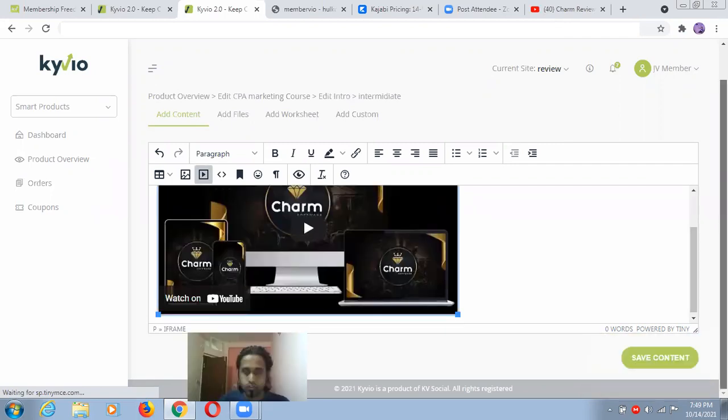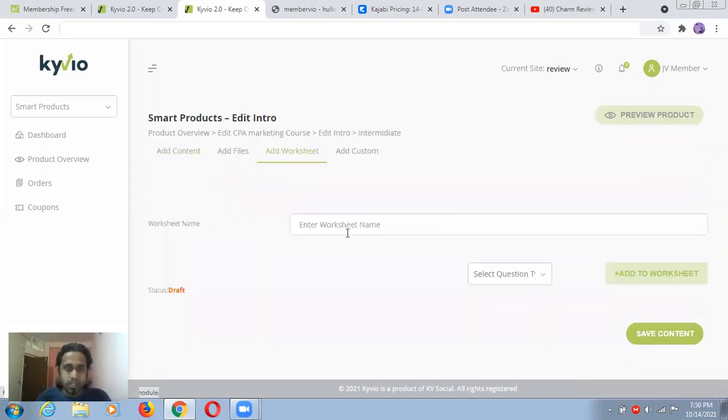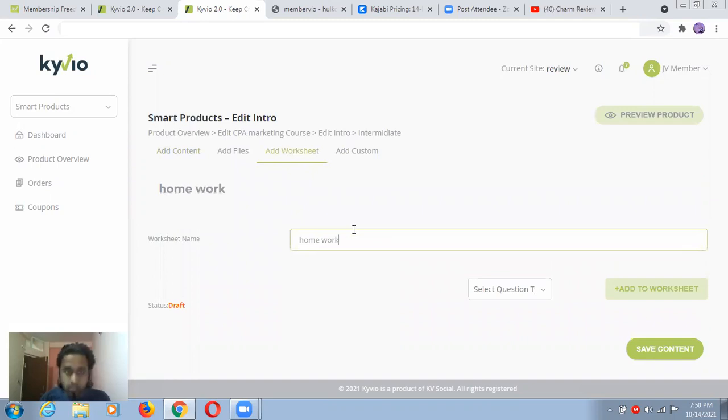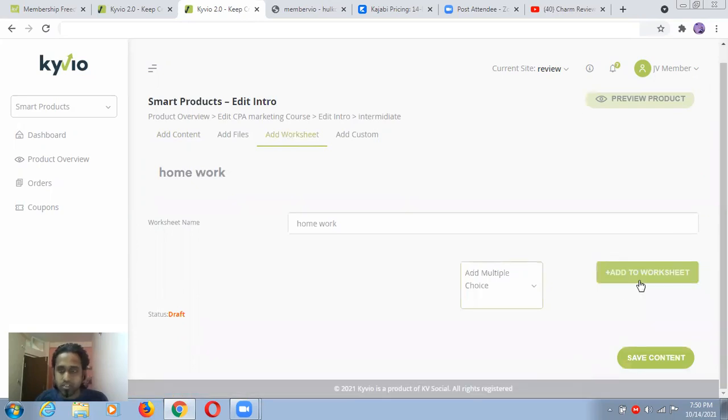So right now you can save from here, but if you want to add some multiple choice questions, you can do this from here. So with this, I want to do that, just for showing you. Just click here and enter the worksheet name, for example, homework. Okay, select questions. I want some multiple choice questions, so you can just add to worksheet. Okay, and you can do many things.